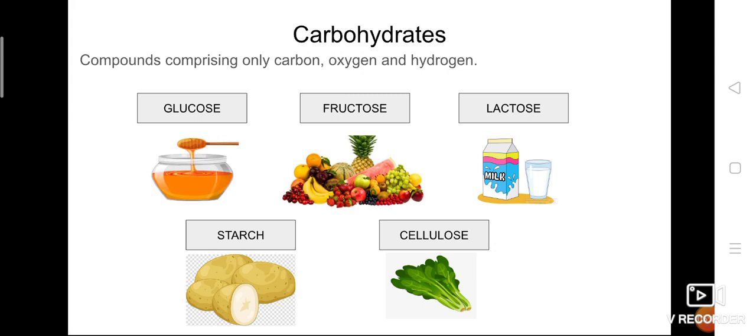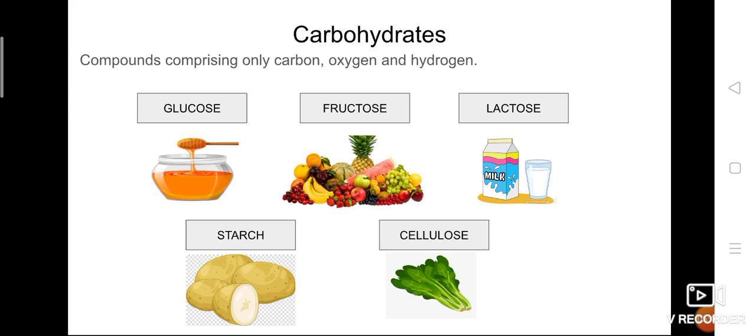There are so many different classifications of carbohydrates. For example, some of the examples given here are glucose, fructose, starch, lactose, cellulose. Other than this, sucrose, galactose, and many other carbohydrate substances are also available.